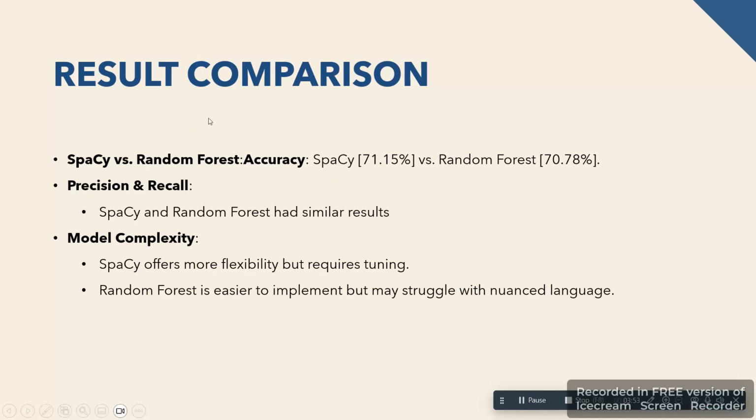If I talk about the result comparison, I got 71.15 as the best accuracy for spaCy, and 70.78 for random forest. It was almost the same, and for precision and recall, the values were almost the same. If I talk about model complexity, spaCy offers more flexibility and requires tuning. If we tuned it a bit more, we could have got much better accuracy. Random forest is easier to implement but may struggle with nuanced language.